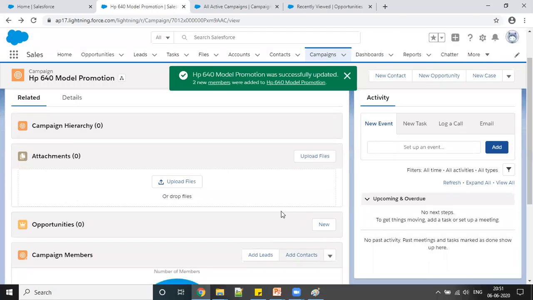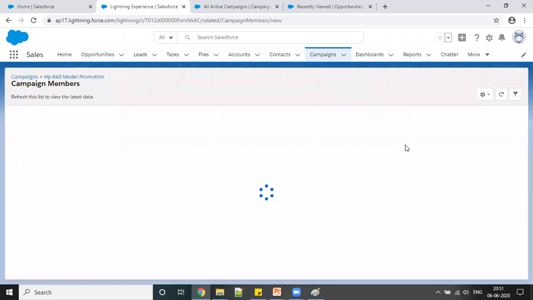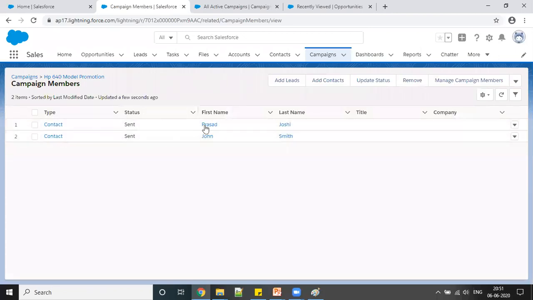Now if you see here, I added these two members, and these two members are added over here. Now if I want to make some changes, for example, I want to update that John has responded to me, I can simply go here and edit it, or I can click on this and click update status.